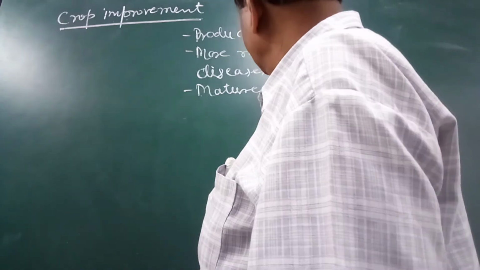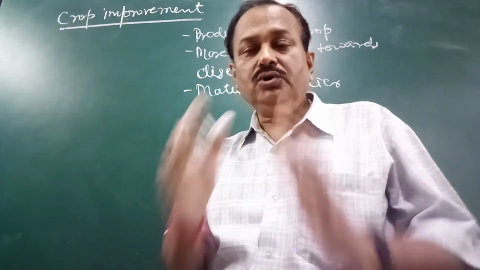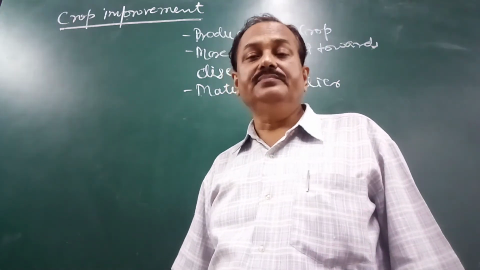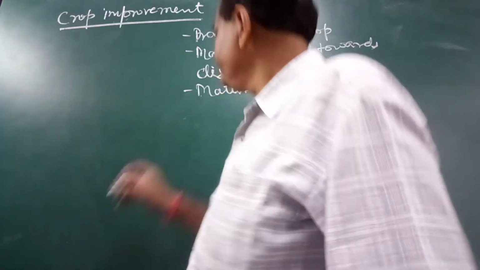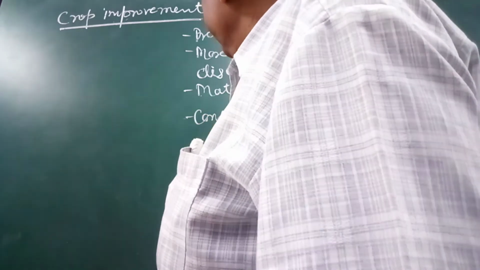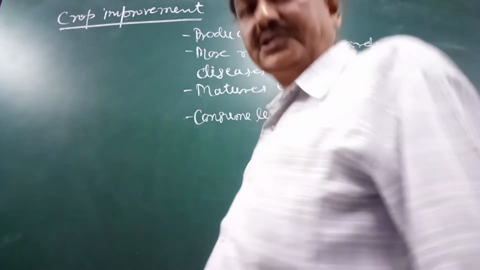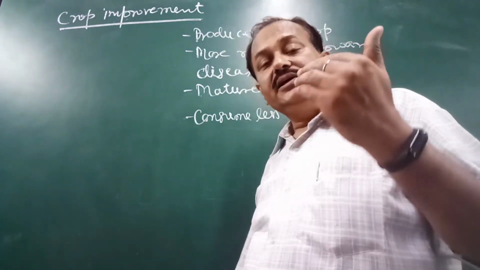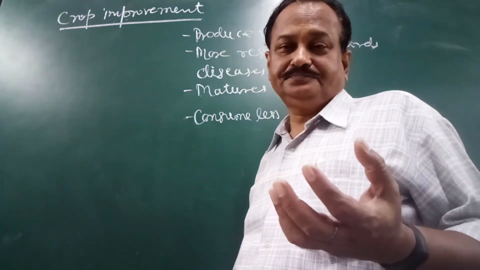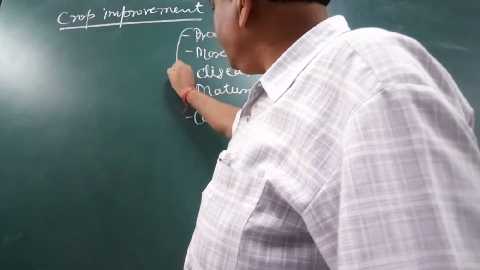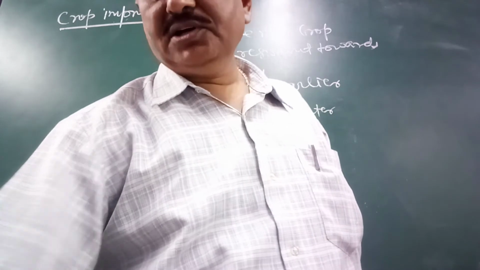They mature earlier, which means they do not require more time to mature. So they are also called early varieties. Then they consume less water. Less water means they can undergo drought also. So these are the basic purposes for crop improvement.